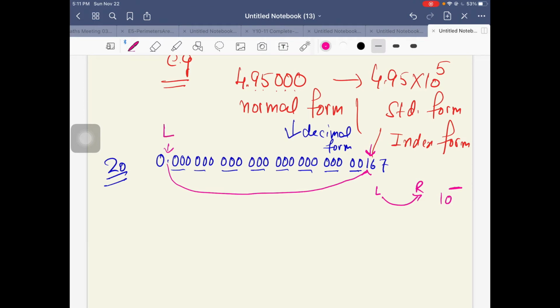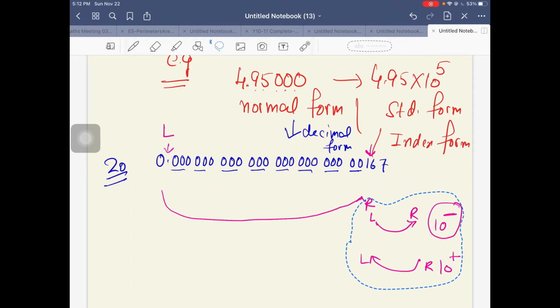If instead the decimal is moving from right to left, you get a positive index of 10. You need to understand this concept. This is the main clue when you change normal to standard form.